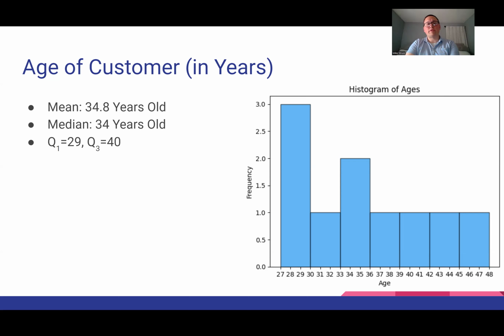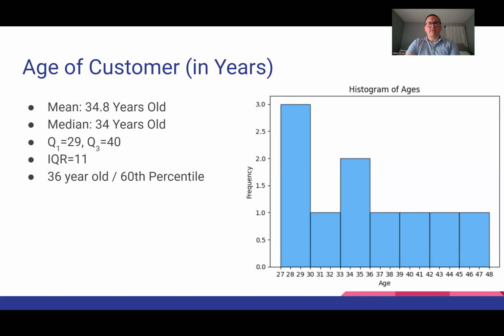Since this is not a normal distribution, potentially looking at the middle 50% would be helpful. The median of the lower half of the data was a 29-year-old. The median of the upper half of the data was a 40-year-old. So 50% of the customers are in that age range, which would be a spread of 11 years.